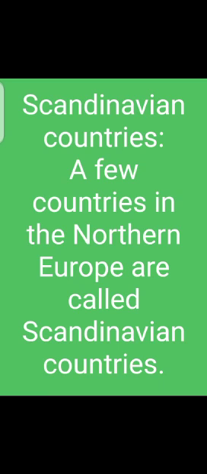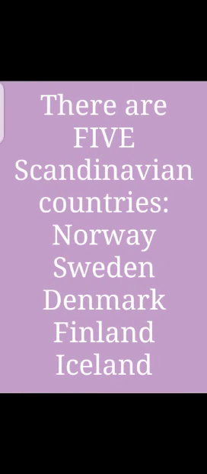There are five of them, and you have to learn the numbers as well as the names. Number 1 is Norway, number 2 is Sweden, number 3 is Denmark, number 4 is Finland, and number 5 is Iceland.